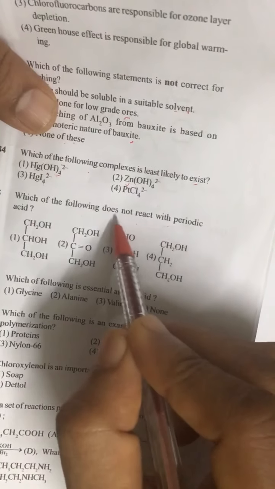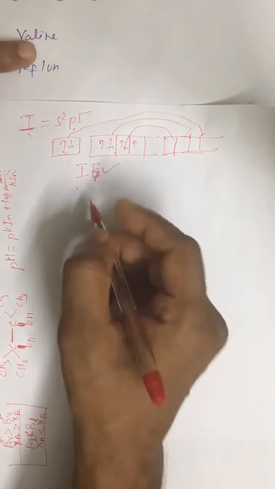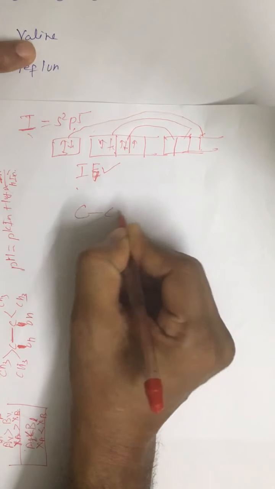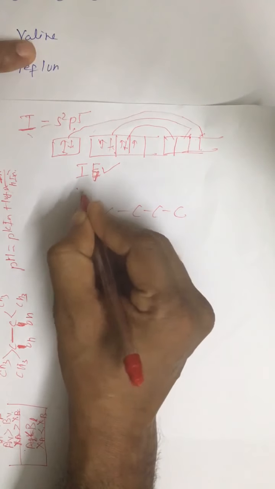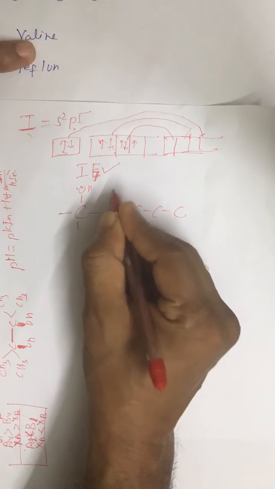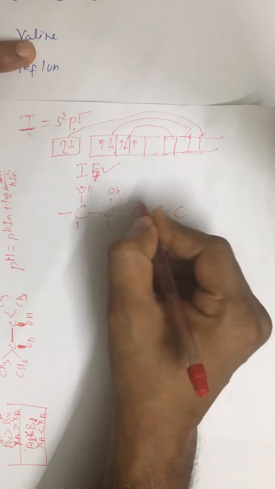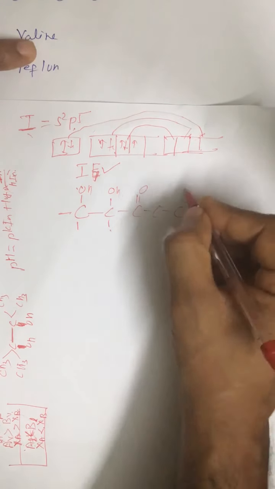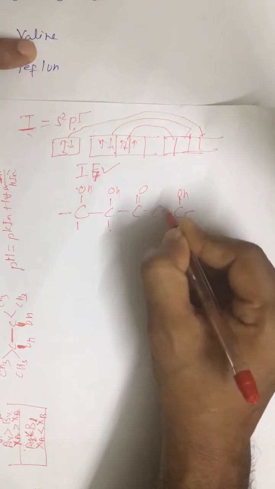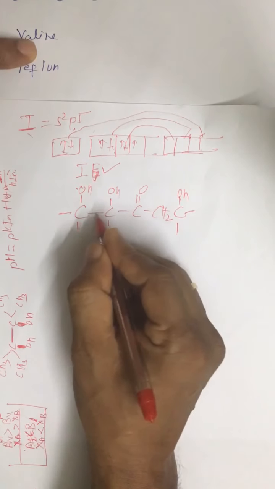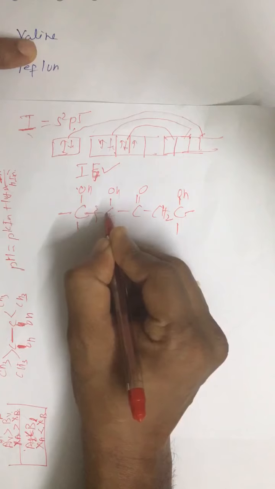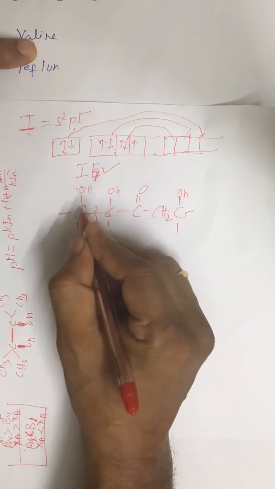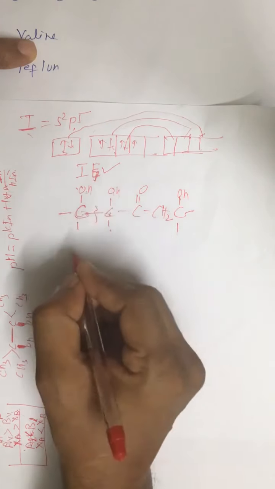Which of the following does not react with the periodic acid? Actually, HIO4, periodic acid, and lead tetraacetate, how do they combine? Like if we have this kind of compound, with OH like that, CH2. See, this C-C bond is broken because we have OH on these carbon atoms.